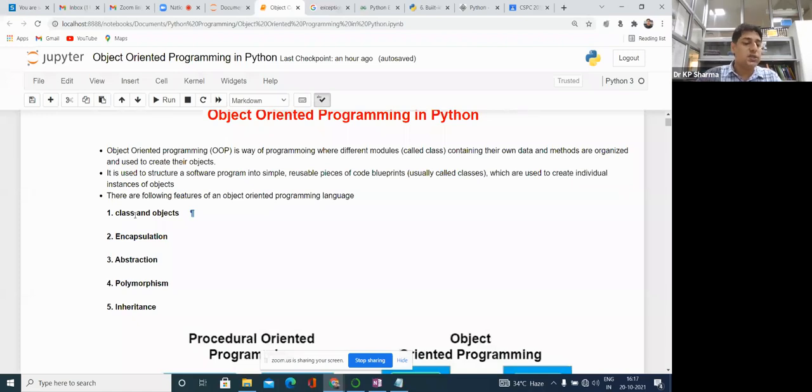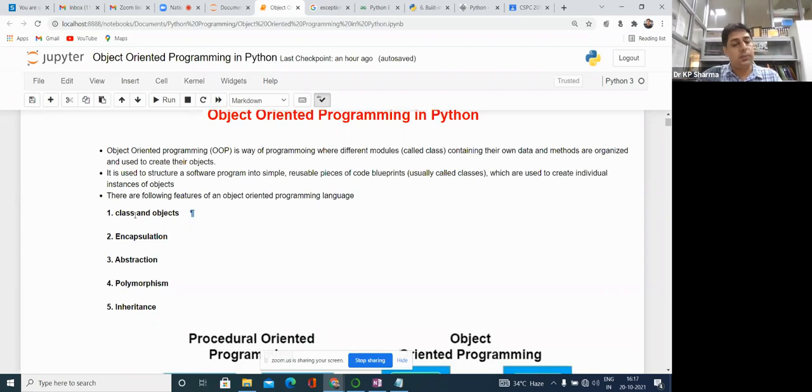Based on the object, we can change the behavior of a function, or at compile time we don't need to define a separate version with a different name for a particular method. By using polymorphism, with the same name we can define different versions of a method. So this is the use of polymorphism.